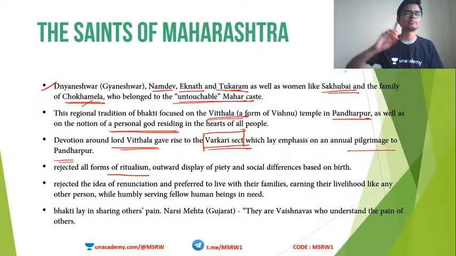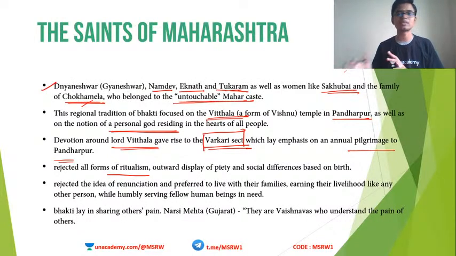The important thing to note here is that although these were offshoots of Hinduism itself, these cults were actually started by lower class people, at least most of them. They accepted everyone because they know what it is to suffer discrimination. So they were actually protesting against the Brahmanical dominance within Hinduism itself. That is common to all these different sects.